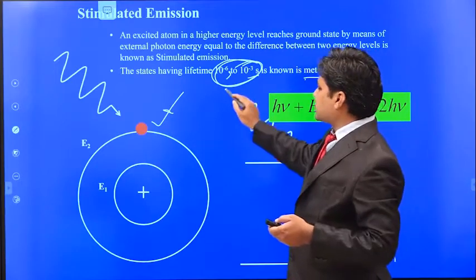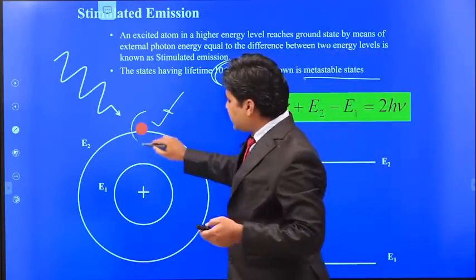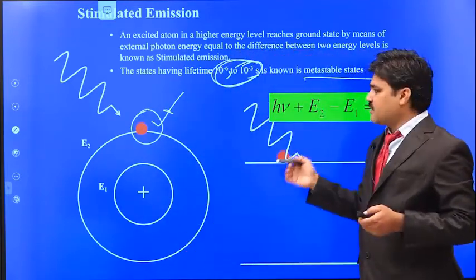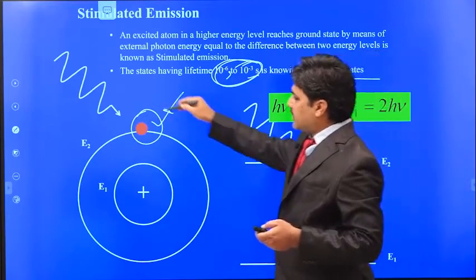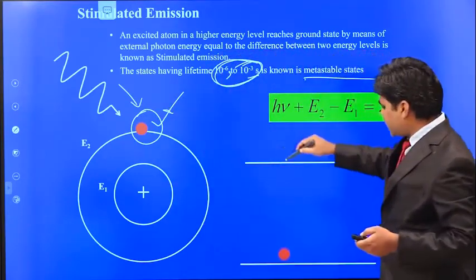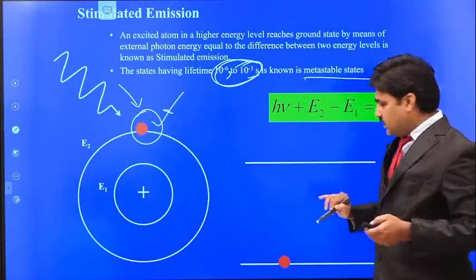So such types of states are called metastable states, where the electron will spend a lot of time. Okay, so when a photon is incident on this atom, you can get 2 photons out.